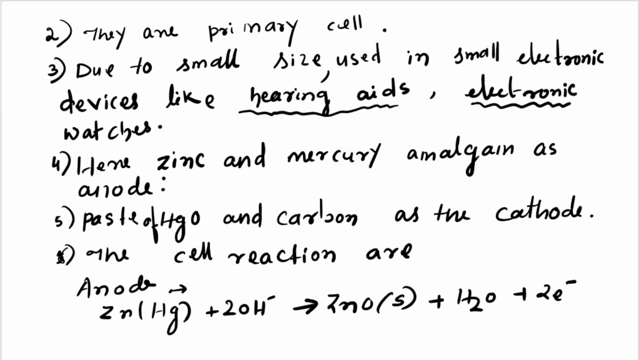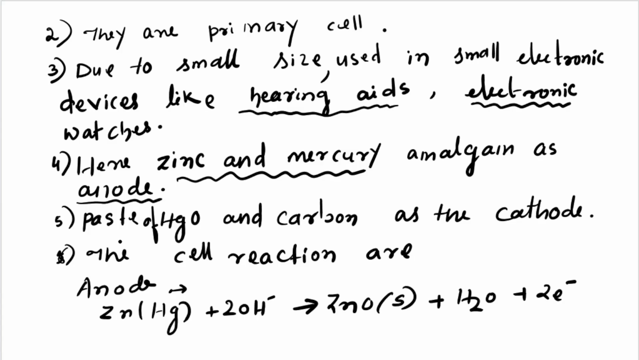Here the anode is zinc and mercury amalgam. What does amalgam mean? It is an alloy, meaning two metals combined in molten state. So zinc and mercury are mixed totally and act as the anode. Then the cathode is a paste of mercuric oxide and carbon.